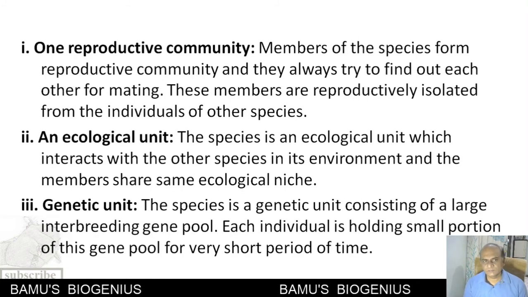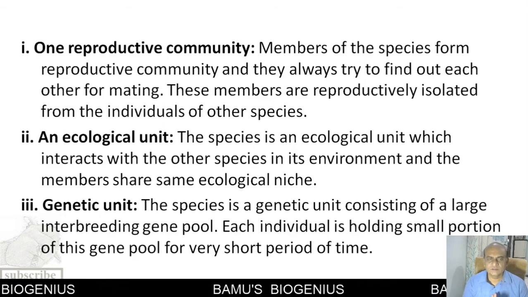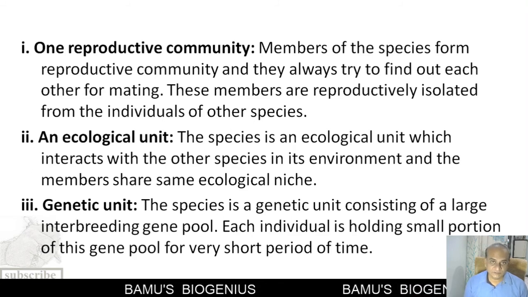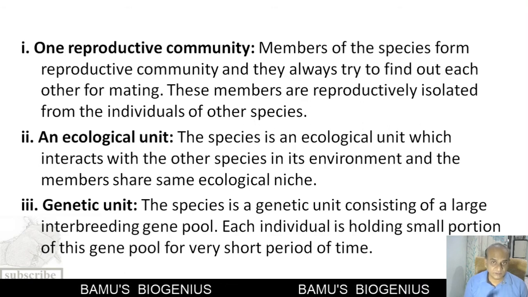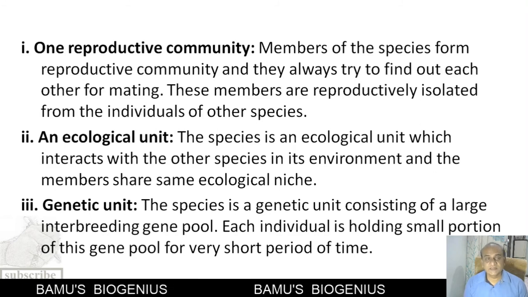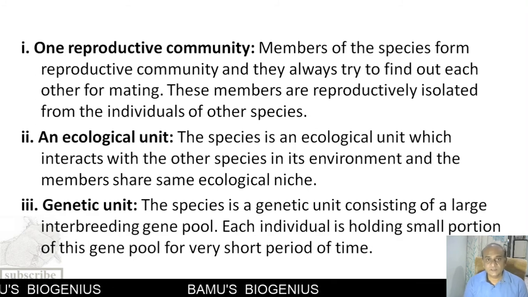Now, one by one, we will discuss these properties. These properties are shown only by living organisms, not by non-living or inanimate objects, and that's why the word biological is added in the name of this particular species concept. First is the one reproductive community.